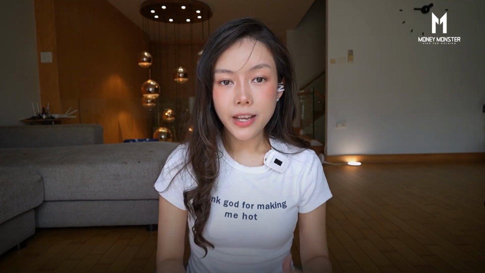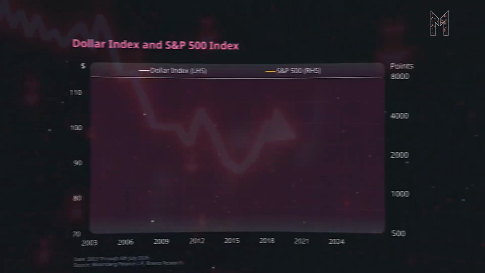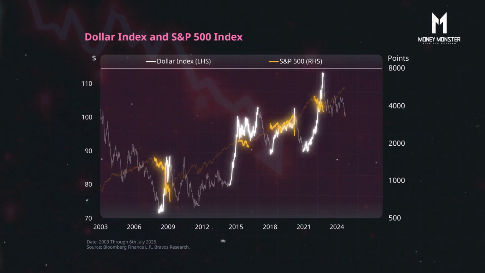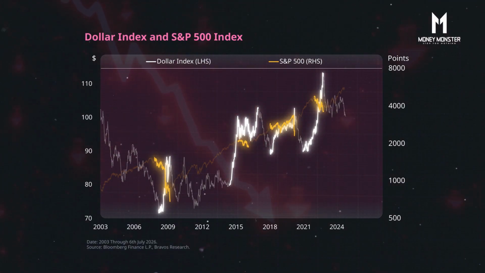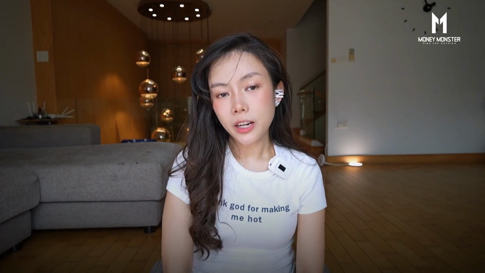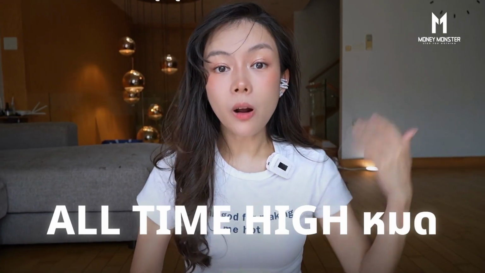To explain what's happening with the S&P 500 right now, let's compare the DXY with the S&P 500. Let's make DXY white and S&P 500 orange, just like before. We'll see that whenever the DXY rises, the S&P 500 drops. This happened in 2015, 2020, and 2022. By early 2026, investors might feel incredibly wealthy as gold, silver, and US stocks hit record highs.